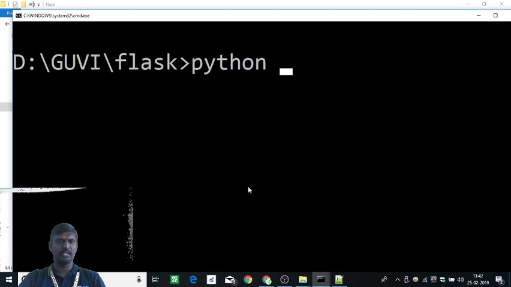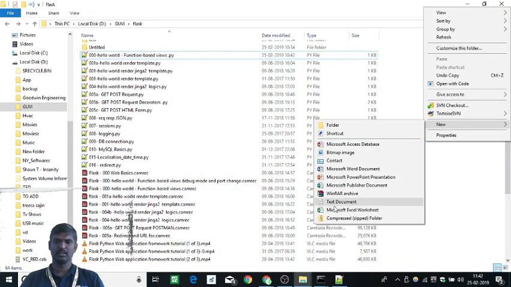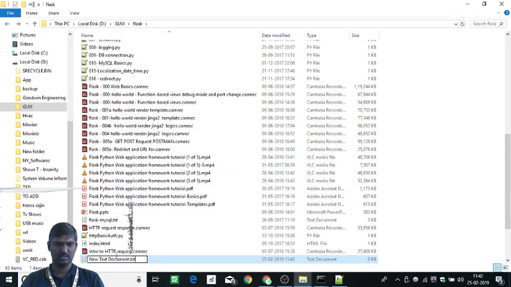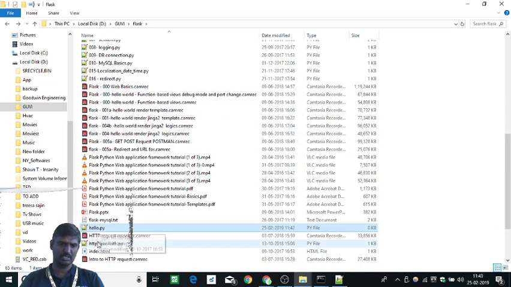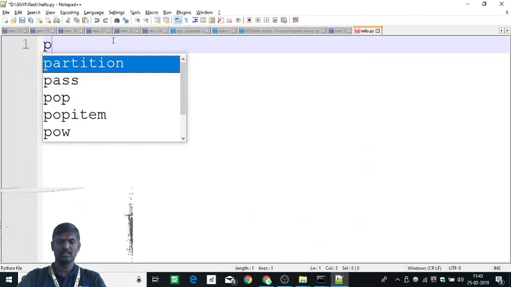How do we run a Python file? Let's run a simple Python file before this, so that I'll show you that part as well. Where is the text file? Yeah, here it is, a text document. Hello.py. Yes, change it. Edit with Notepad.